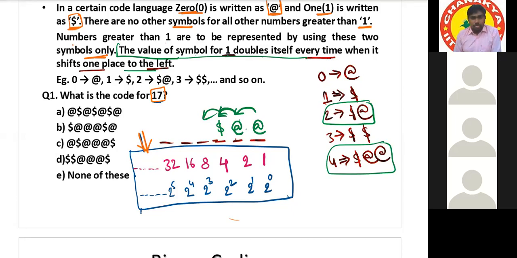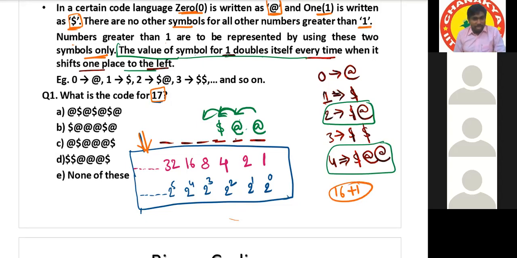So 2 to the power 4 plus 1. You can tell the numbers directly, no need to name the powers. 16 plus 1. Yeah, one possibility is 16 plus 1. Any other?